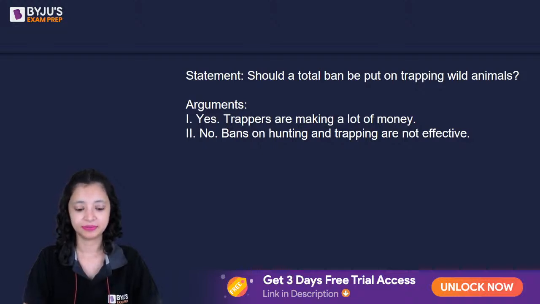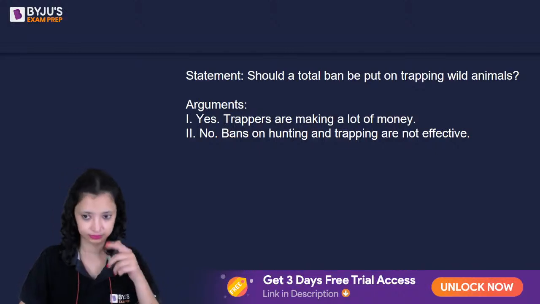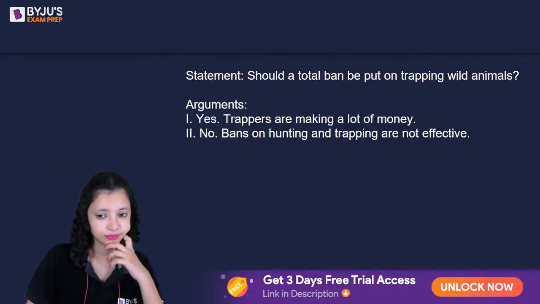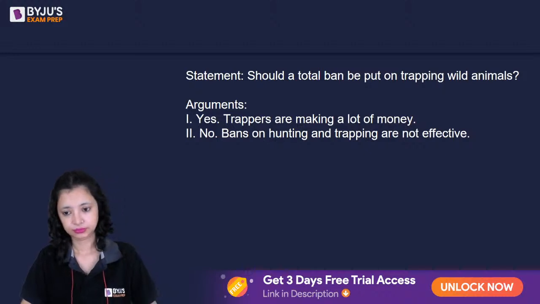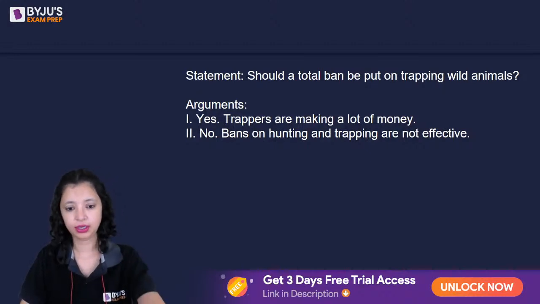What's your answer? Second is strong. Okay.